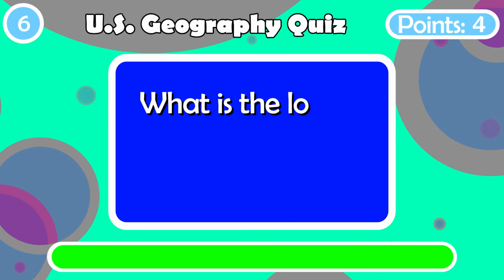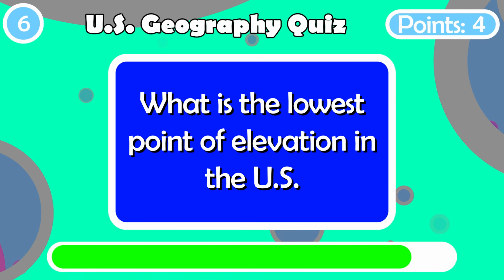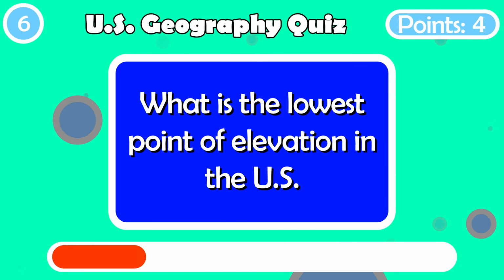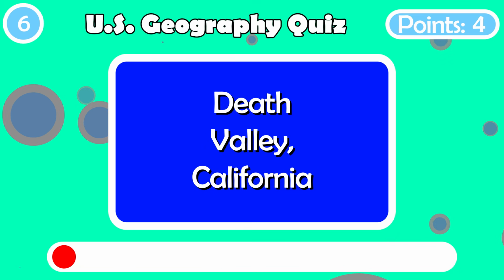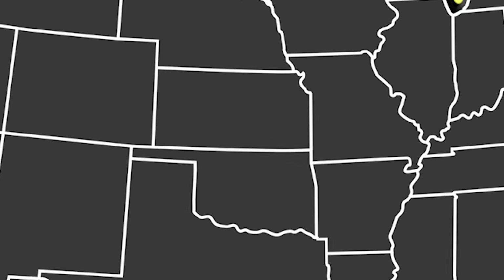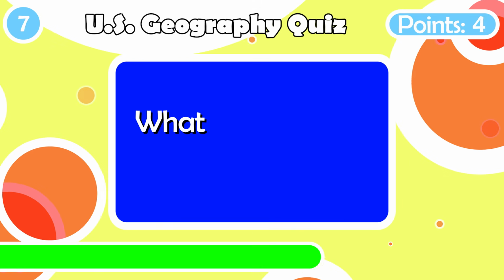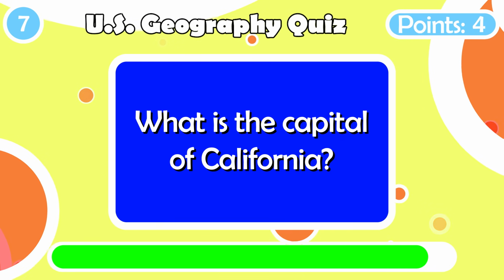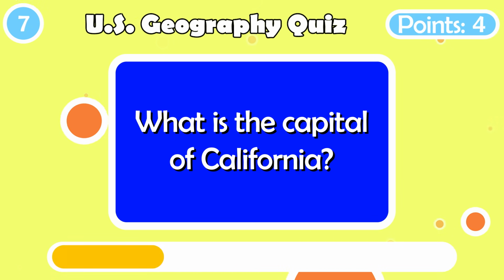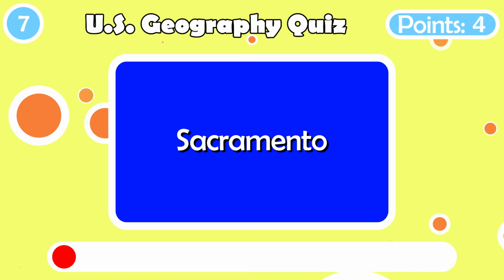What is the lowest point of elevation in the U.S.? Death Valley, California. It's also really hot there. Speaking of California, what is the capital? Sacramento.